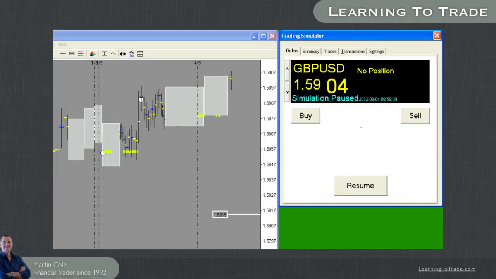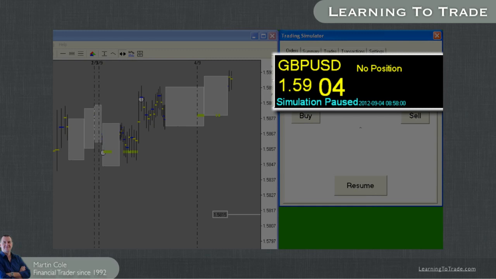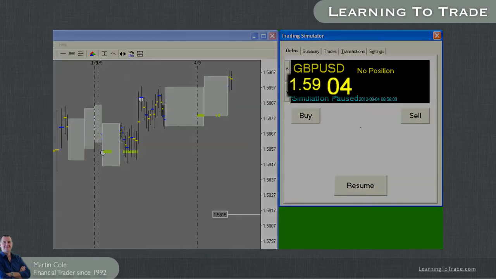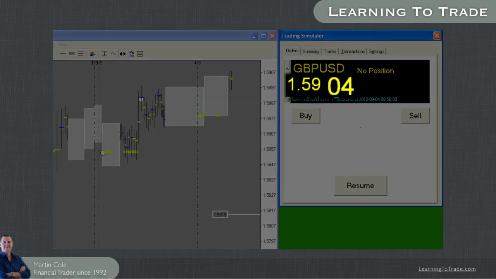On here you can see that we now have a black information window. This shows the currency pair you are trading. It will tell you if you have an open position, that is a current open position, or no trading position, as it's showing here now. Under the currency pair, you will see the current price of the market at this present time in your simulation.